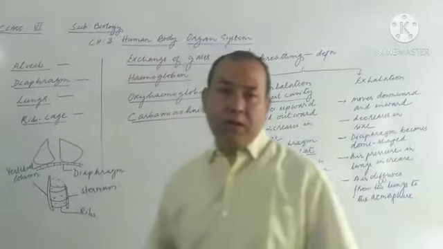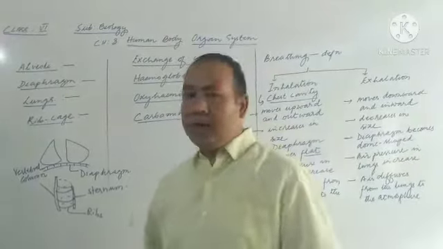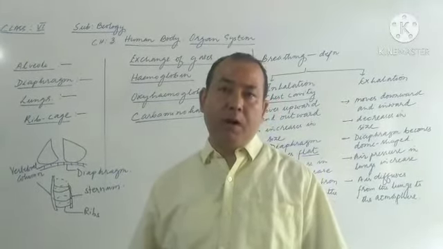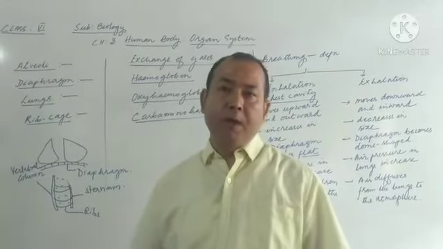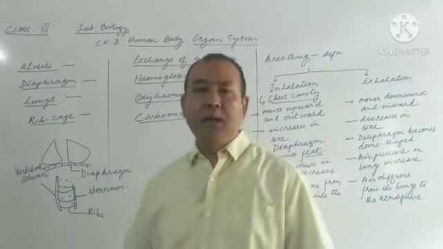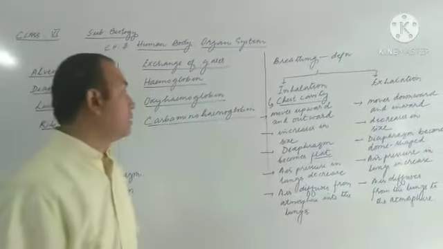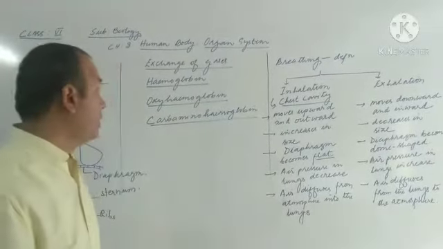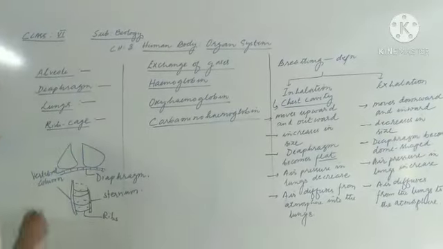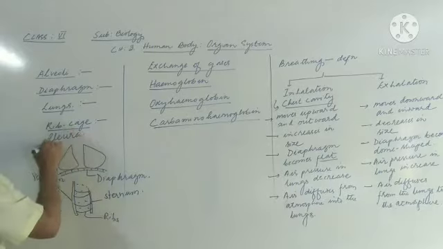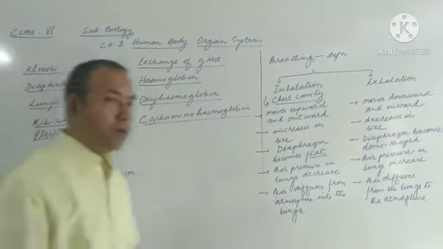So one protection we just now discussed. Now the next one: these lungs are usually covered with a double-wall membrane, which we call pleura, about which you will learn in higher classes. This pleura is also responsible for providing protection to the lungs. That is the covering of the lungs. It's called pleura. Pleural is singular, pleura is plural.